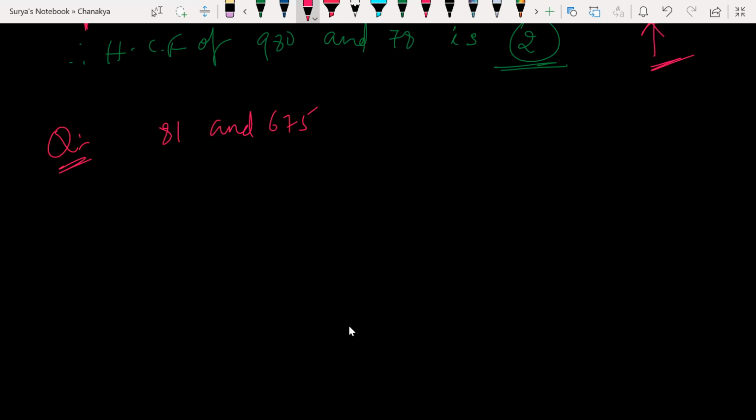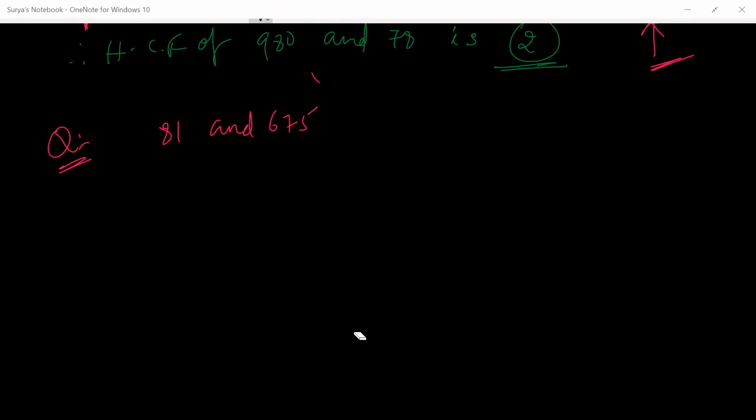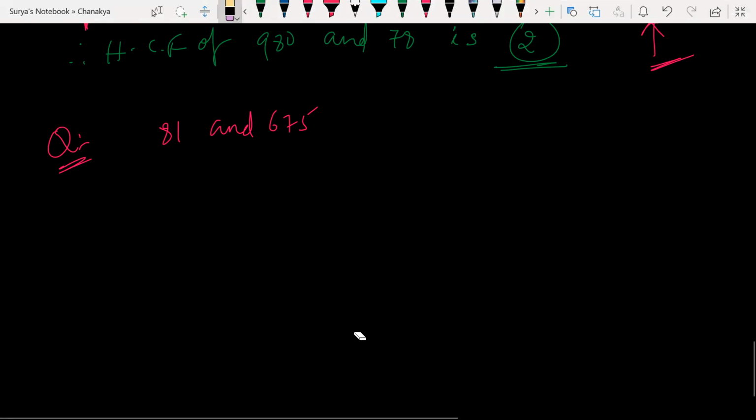Sir, is that the only method to find HCF? No. You can also find it by the normal method. But in MCQs we have only a little time, that's why you can just go with this method as well. In a subjective test, if he asks you to find HCF by using Euclid's lemma, then you follow this procedure. But even in MCQs, simply go with this method.